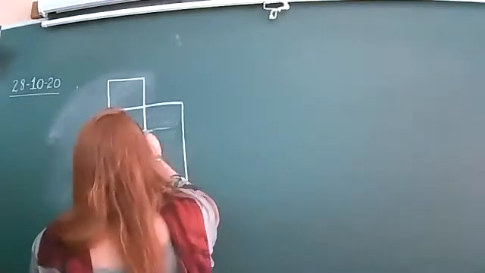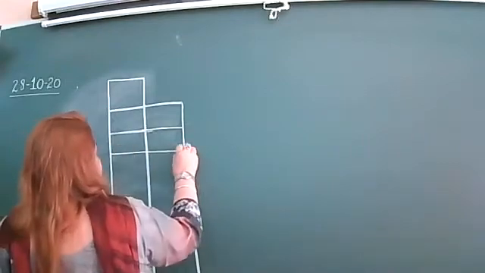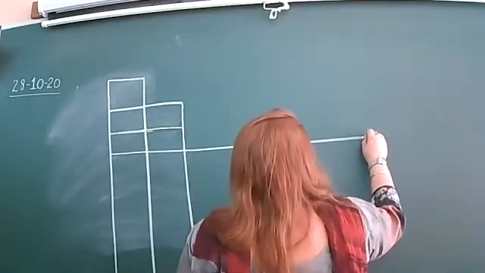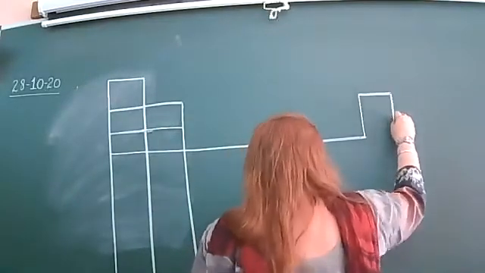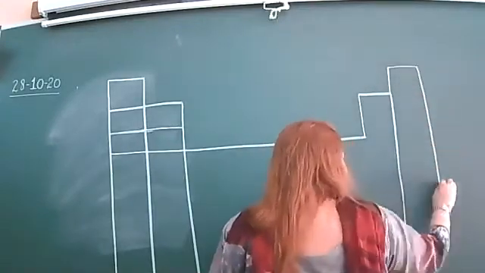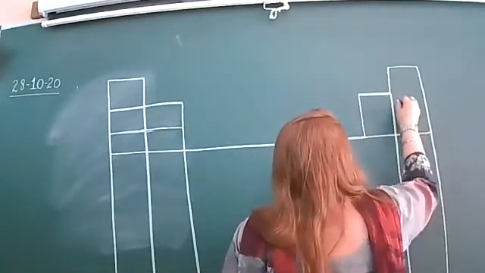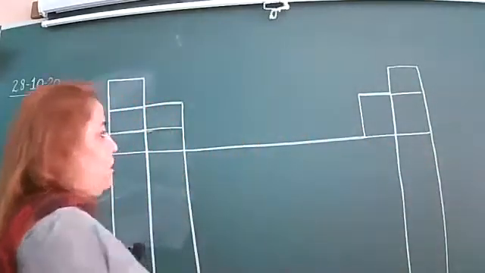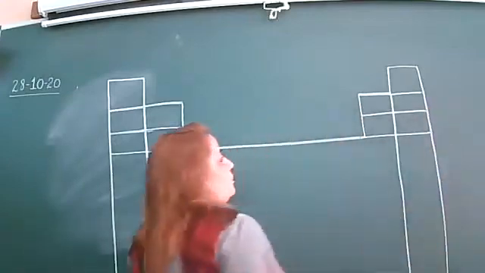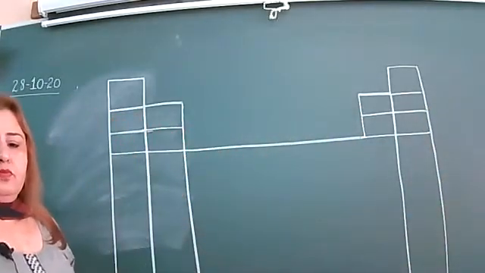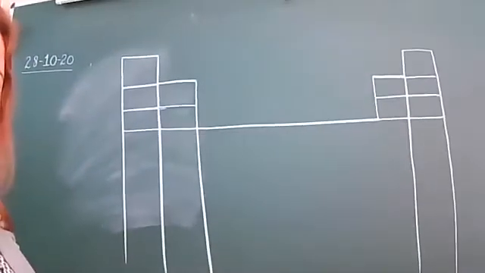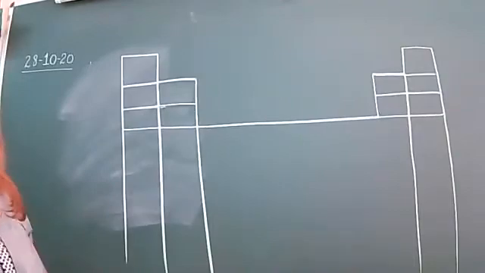Then draw like this. Is it visible to everyone? Right?